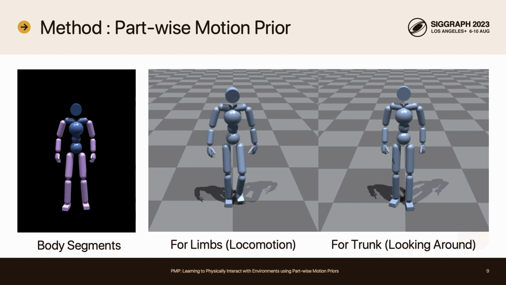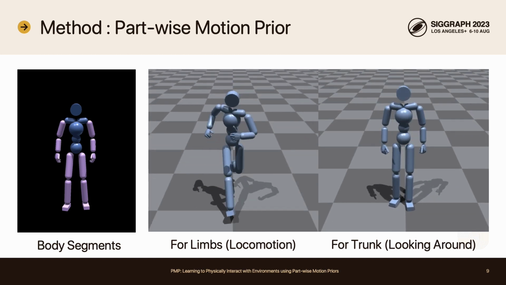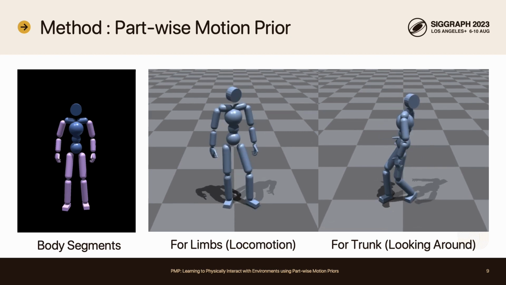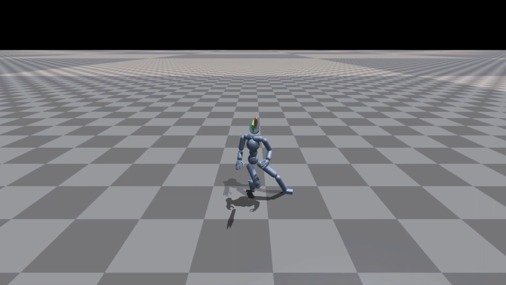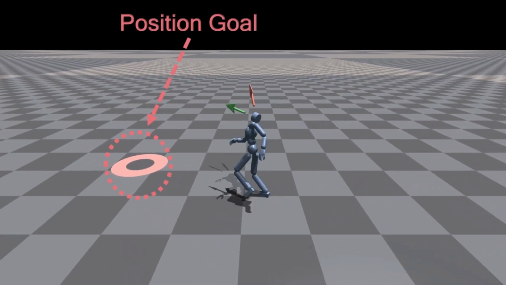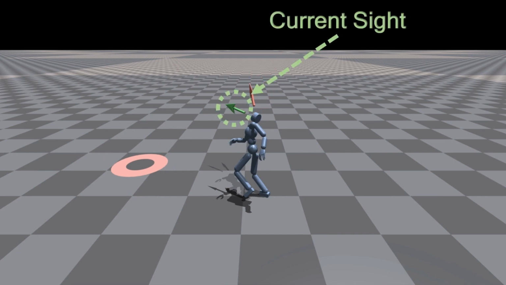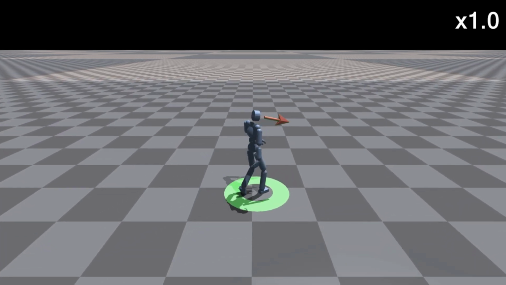We showcase a brief example where the agent finds the best combinations of the part-wise motions. In this scenario, we divide body segments into two parts and then use locomotion data and looking around motions for the limbs and trunk respectively. Finally, an agent is trained to navigate to the body goal while keeping track of the gaze target. As you can see, the agent maintains natural motions combined from the different data.